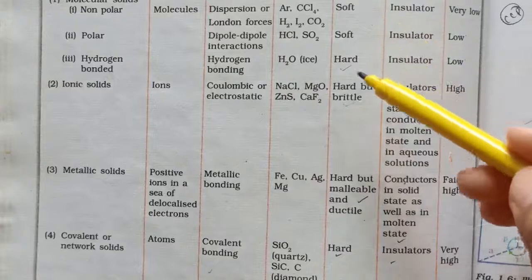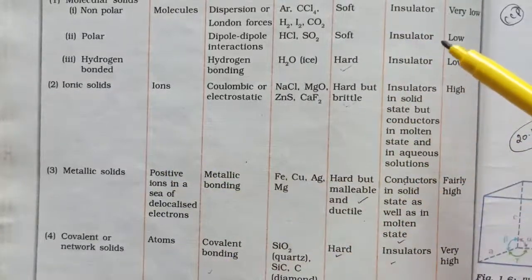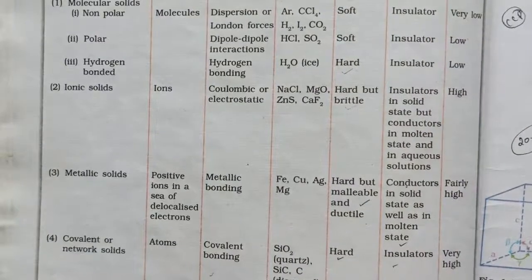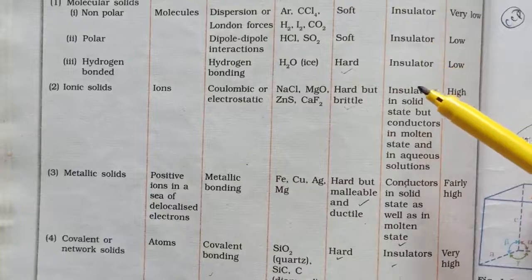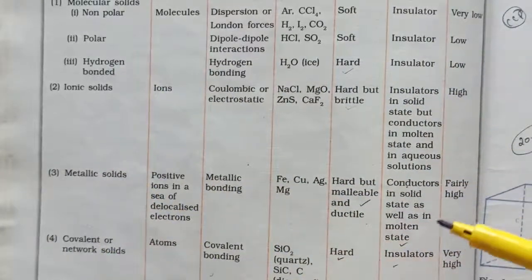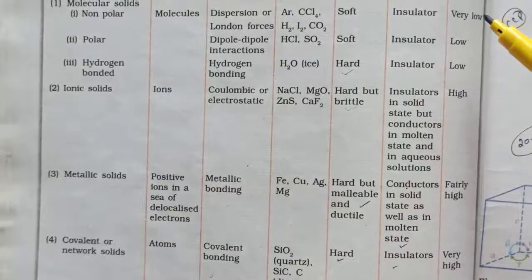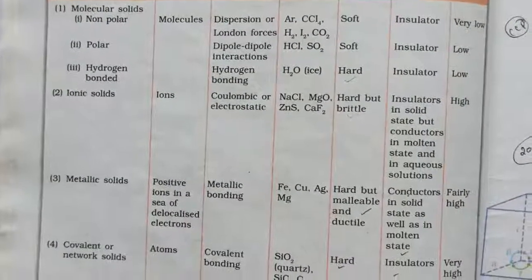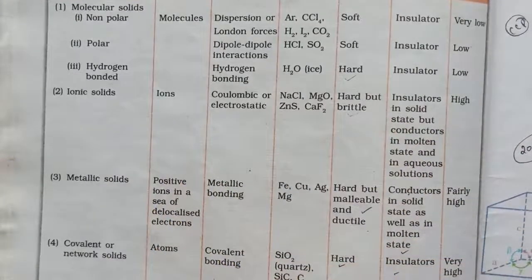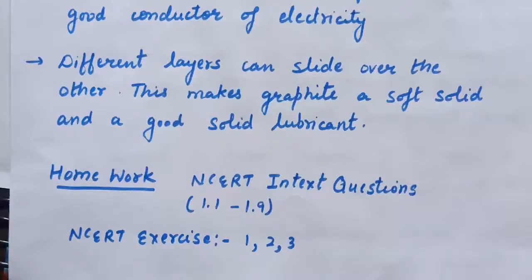This column represents the physical nature of these types of solids, and in this column electrical conductivity is explained, that is, whether these types of crystalline solids are conductors or insulators. And the last column contains the melting point of these different types of crystalline solids. So these are the 4 types of crystalline solids.